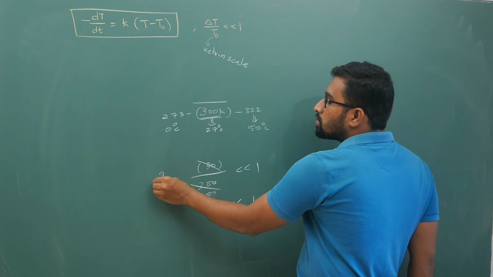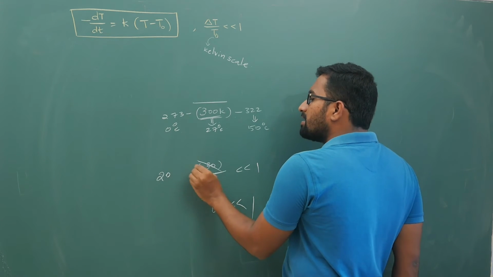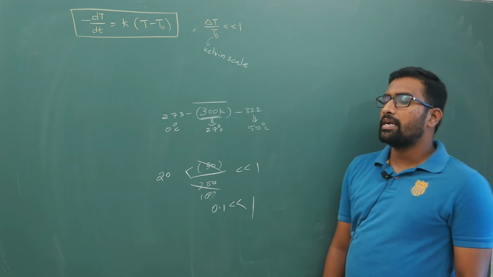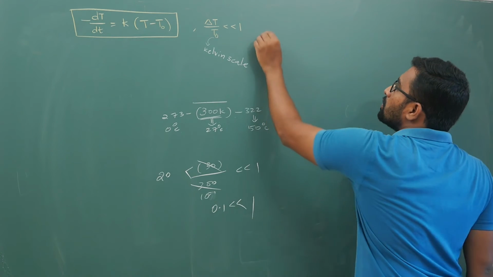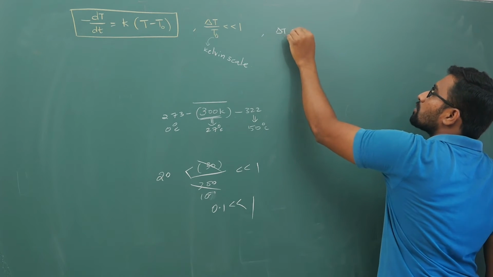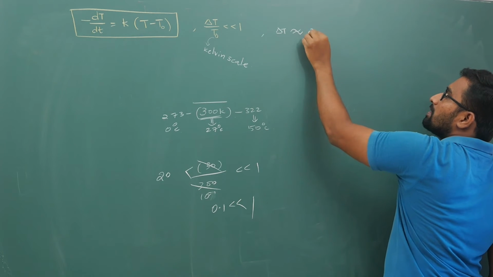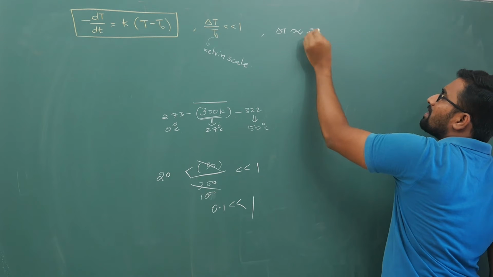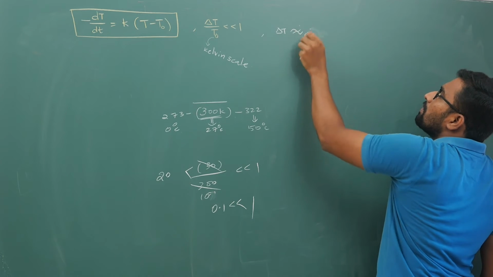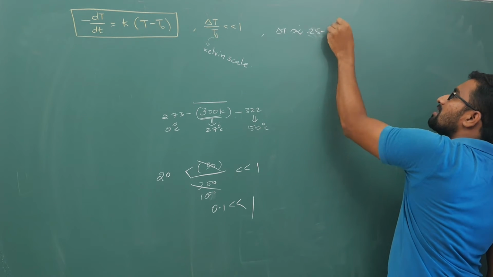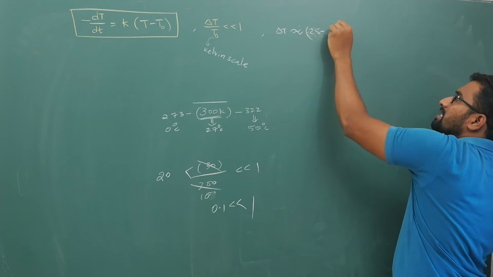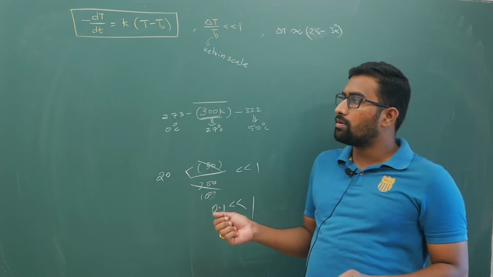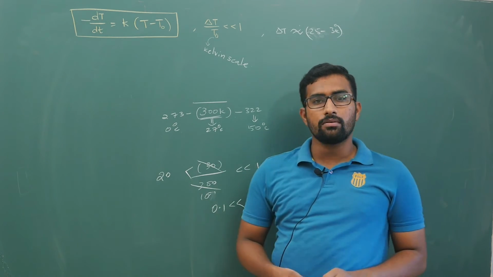So anything less than 30 degrees centigrade I can take. This delta T should be at maximum around 25 to 30 degrees centigrade of temperature difference between the body and surroundings, then this approximation will work out.